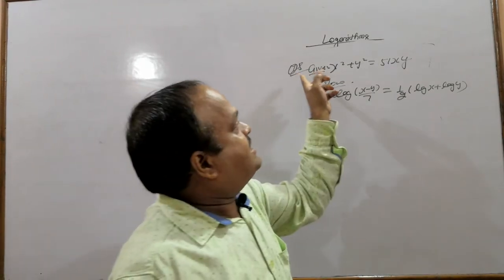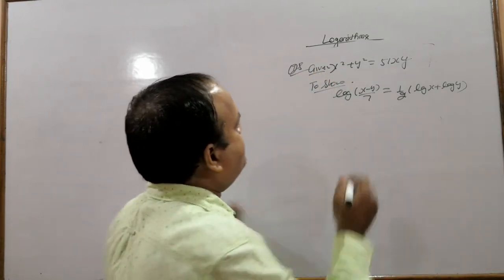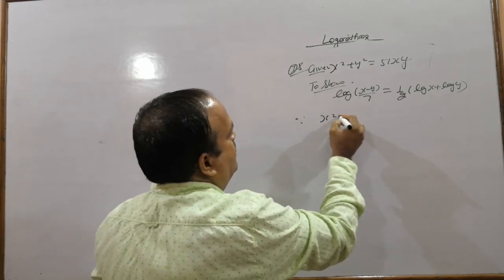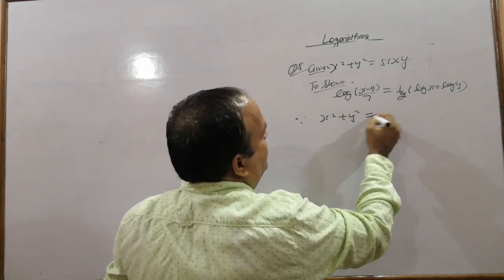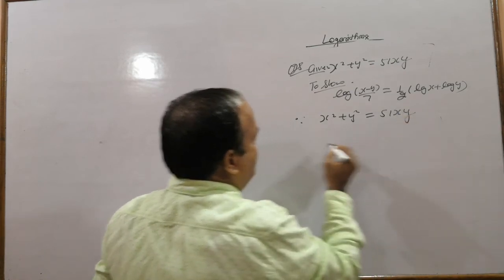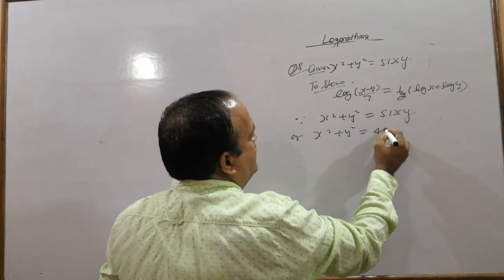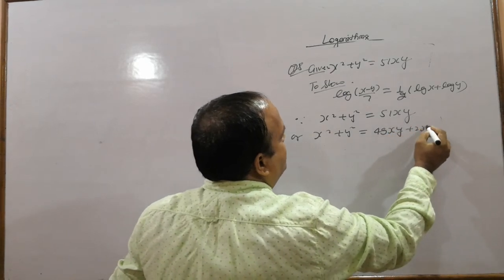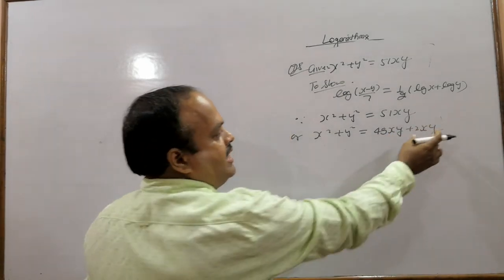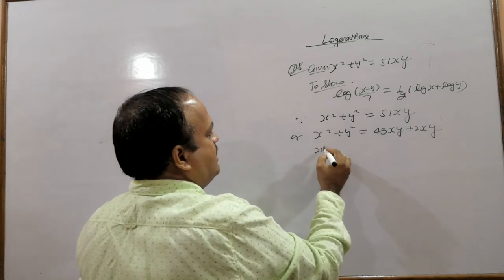So we will start with this. Since x square plus y square equals 51xy, we can write it as x square plus y square equals 49xy plus 2xy.